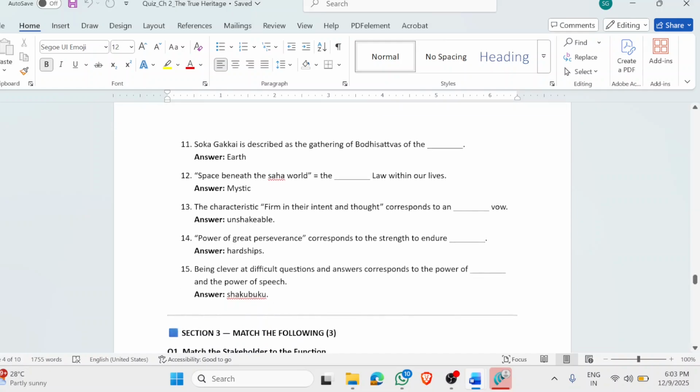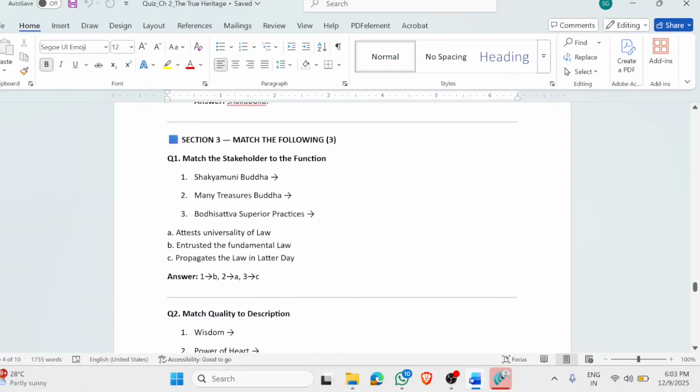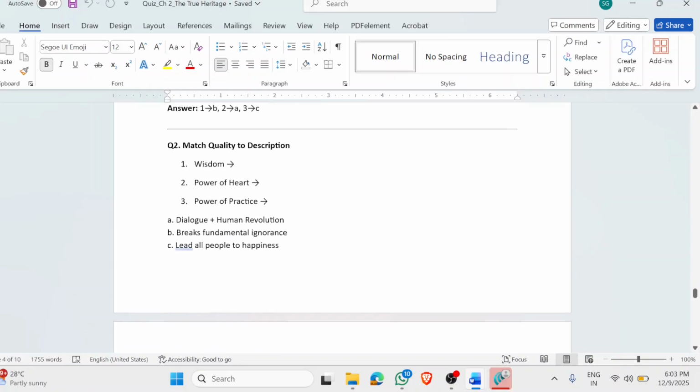The characteristics: firm in their intent and thought corresponds to the unshakable vow, power of great perseverance corresponds to enduring hardships, and being clever at difficult questions and answers corresponds to the power of speech and shakubuku. Now, there are three main stakeholders: Shakyamuni Buddha, Many Treasures Buddha, and Bodhisattva Superior Practices. Shakyamuni Buddha entrusted the law, Many Treasures Buddha attested, and Bodhisattva Superior Practices propagates the law in the Latter Day. Wisdom, power of heart, power of practice.